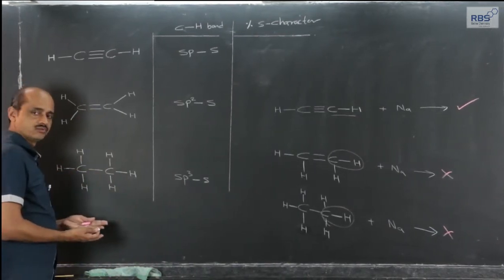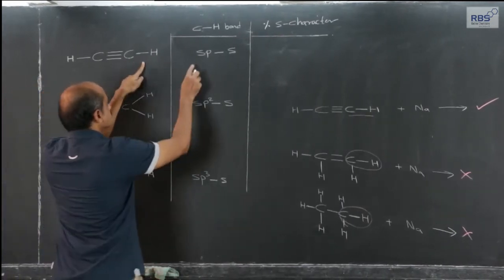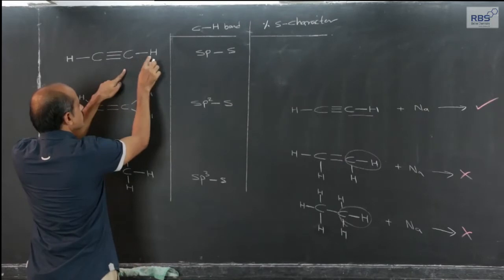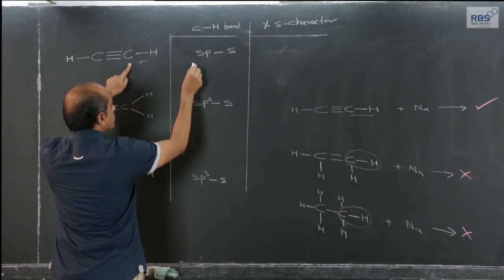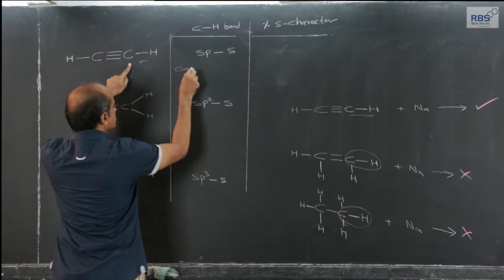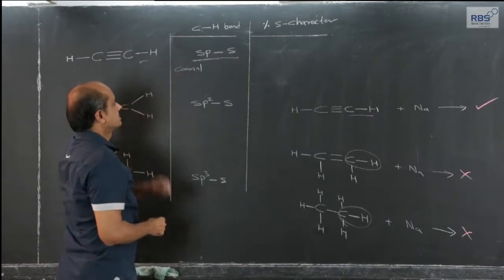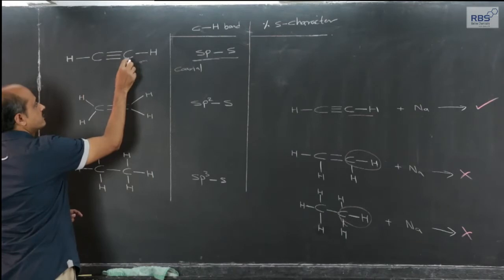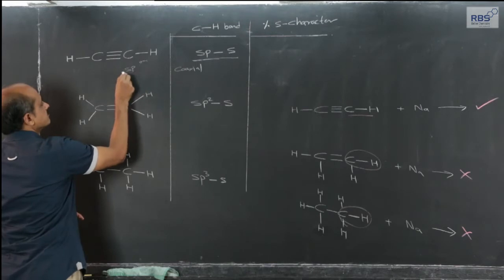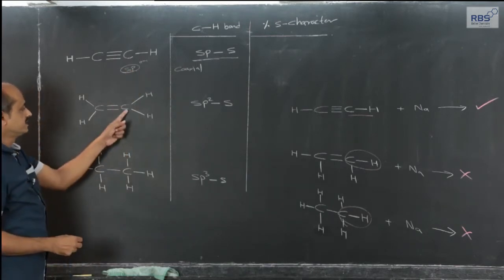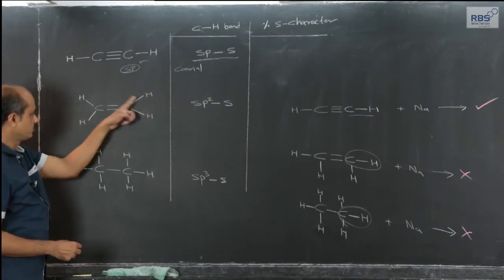What we have studied up till now is that this CH sigma covalent bond is formed by coaxial overlapping of sp-s orbitals. Sp-s orbitals means the hybrid orbital of this carbon taking part in this covalent bond formation is sp. This applies to all the 4 bonds.